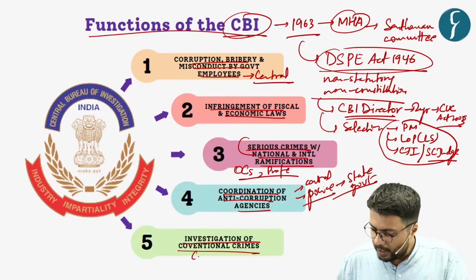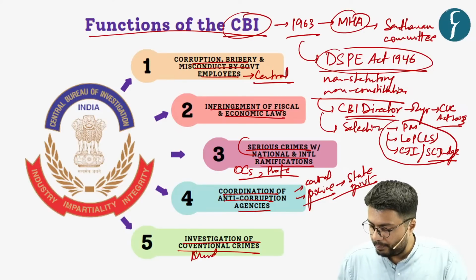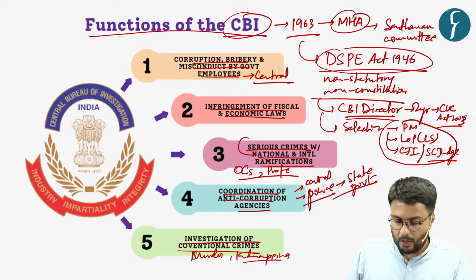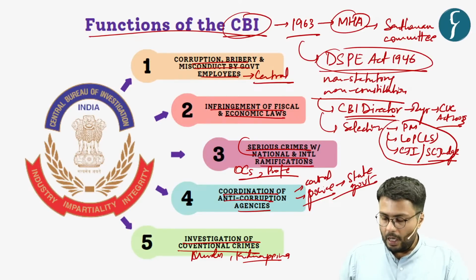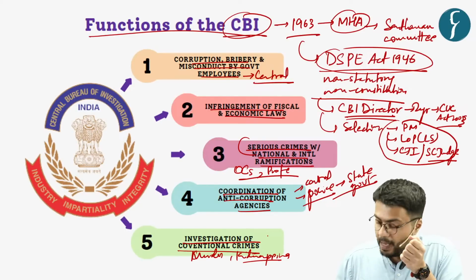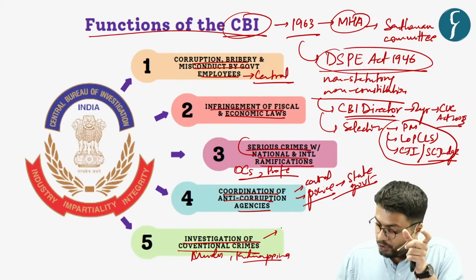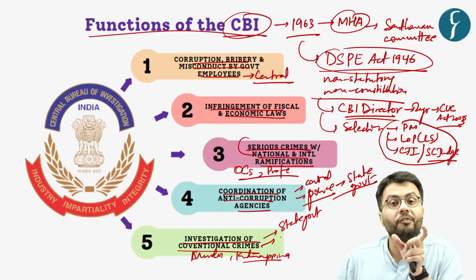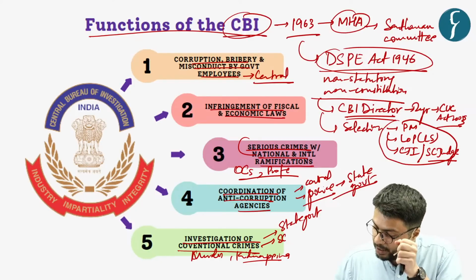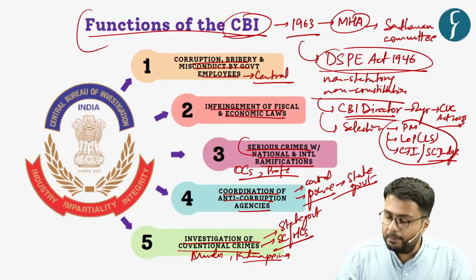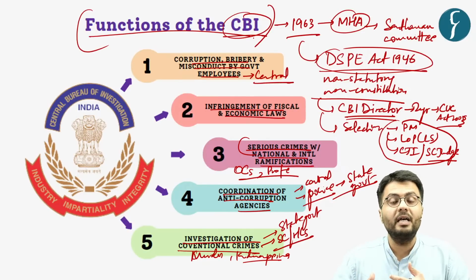These crimes can be either murder, kidnapping, or rape, etc. And this investigation of conventional cases, which is done by CBI, it is done either based on request of state governments or under the directions of higher courts in the country, that is Supreme Court and High Courts.